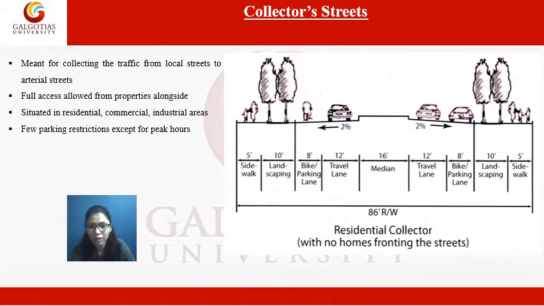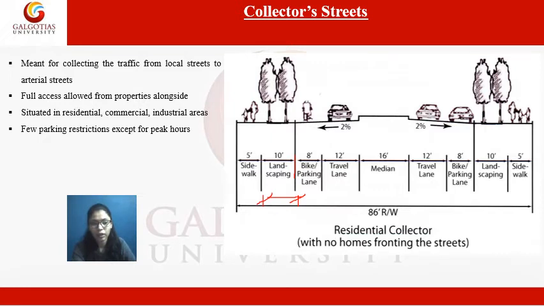So if you see this section on the right-hand side, this is your median. Then there is the travel lane, and there is a separate lane for two-wheelers. Then there will be this landscaping or the boulevards, and then again the sidewalk. So the section is the same as your arterial or subarterial streets. The only difference is the road width.